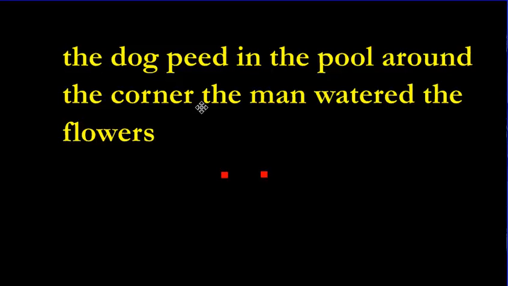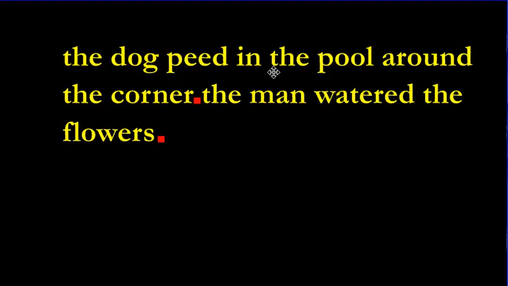Here's another one. The dog peed in the pool around the corner. The man watered the flowers. What does that mean? Where do these periods go? What did this person try to tell us here? Is this person trying to tell us that the dog peed in the pool, period, around the corner, the man watered the flowers, period? So here, the second sentence is telling us that there was a man who was around the corner and he's watering the flowers. But if I put the period right here, like that, it's telling us that the dog peed in the pool.